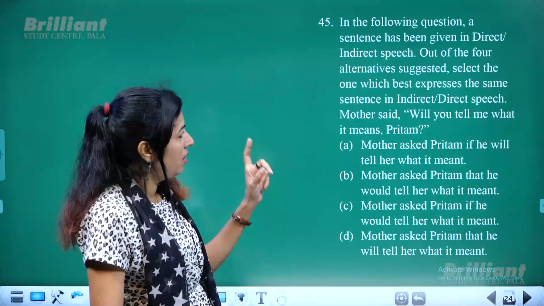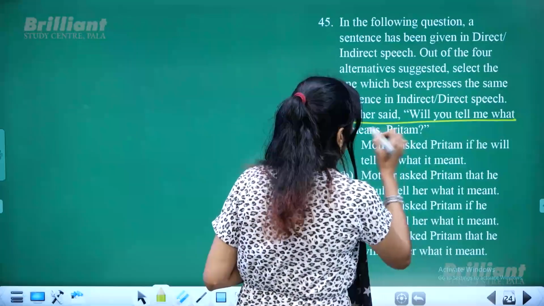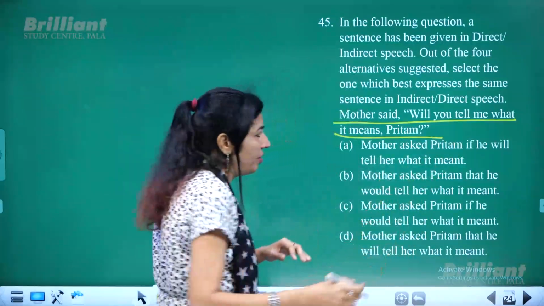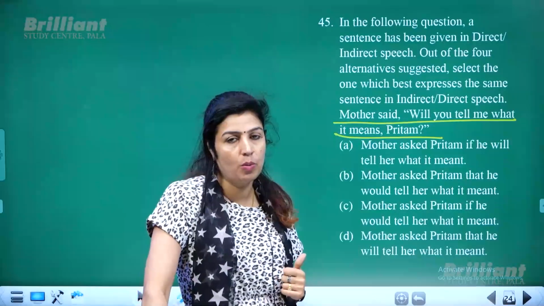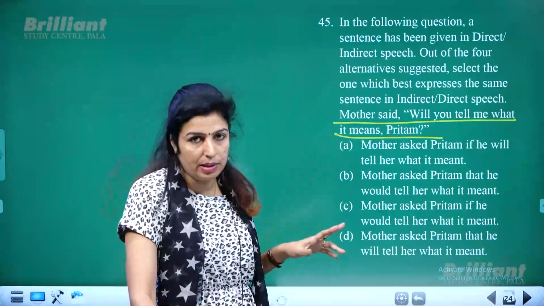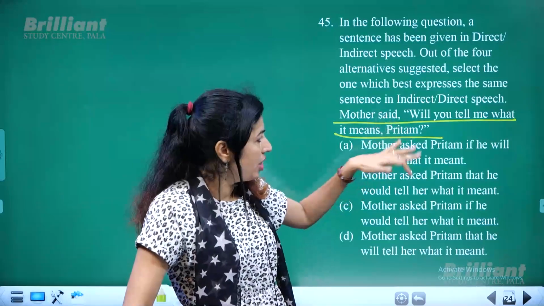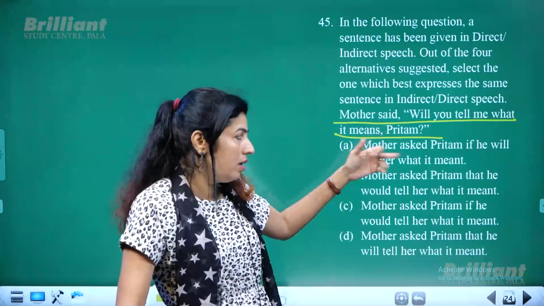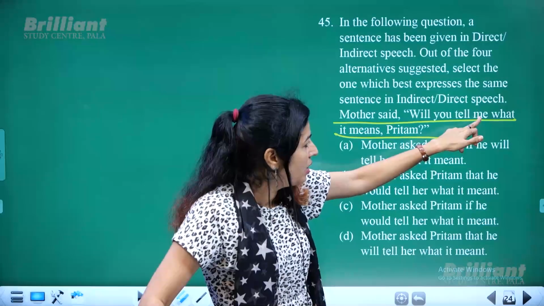Next is again direct indirect speech. Direct speech is given, you have to find out the indirect version of it. Mother said, will you tell me what it means, Preetham? So what is the rule? Mother is asking Preetham. So mother asked Preetham, right? So will you tell me? Will changes to if. If he will changes to would. If he would tell her, me changes to her.